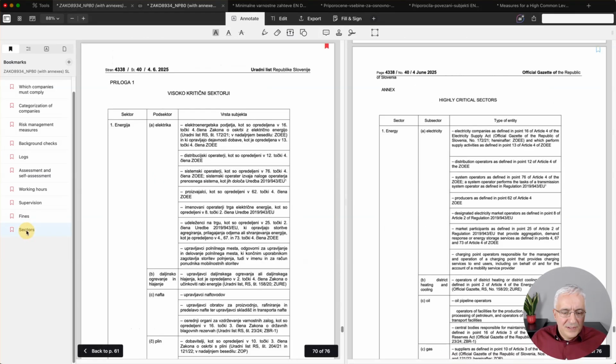And let's go and see these sectors. So as you can see here in this Annex 1, you see these 18 sectors.